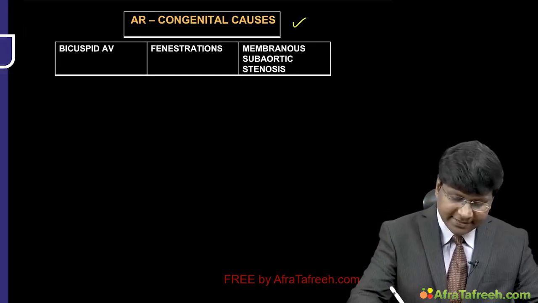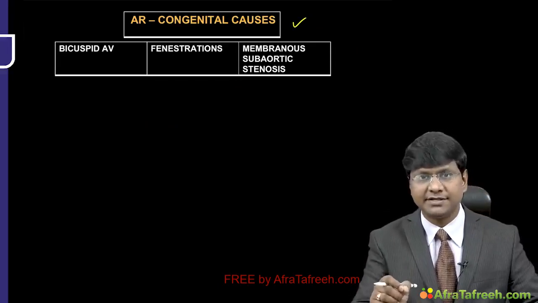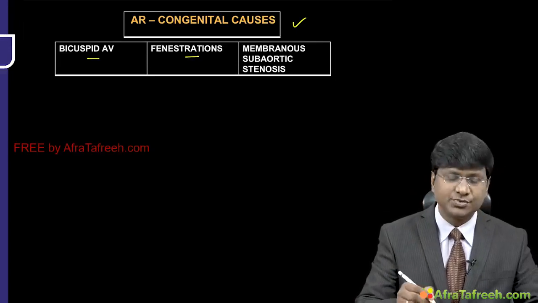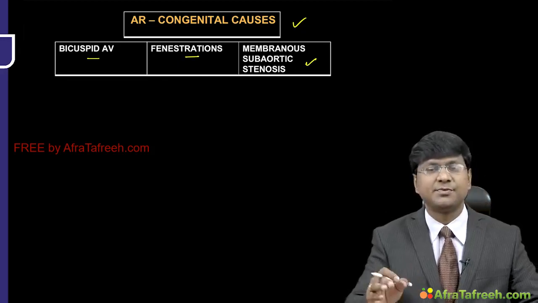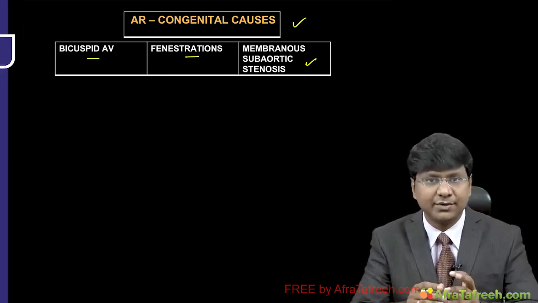Then followed by that, we have some congenital causes which are responsible for the development of aortic regurgitation. That includes bicuspid aortic valve, fenestrations within the aortic valve, and membranous subaortic stenosis. Now you take the bicuspid aortic valve.